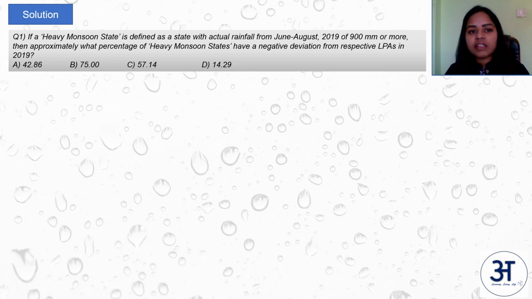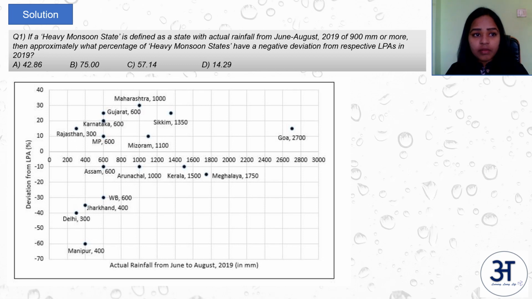If a heavy monsoon state is defined as a state with actual rainfall from June to August 2019 of 900 mm or more, then approximately what percent of heavy monsoon states have a negative deviation from respective LPAs in 2019? So first, let's understand what is heavy monsoon state. Heavy monsoon states are those states where the rainfall is greater than 900 mm. So if you take this line of 900 mm, all the states to the right of this are heavy rainfall states, right?